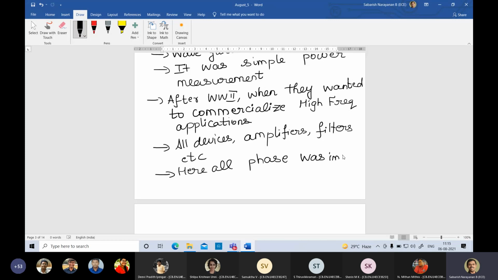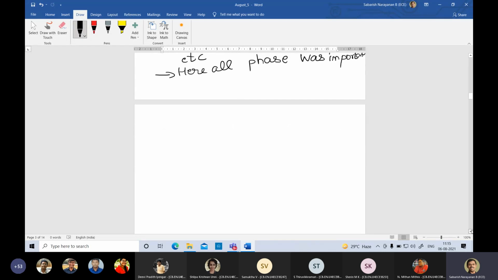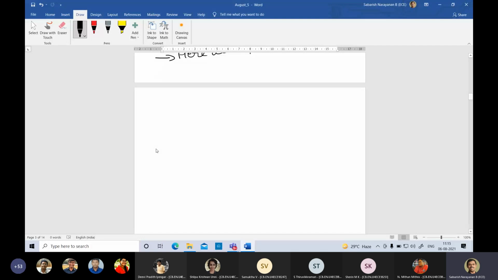Initially when the waveguide came, they just wanted to transport high power to the antenna. They transported it using waveguide. So to characterize the waveguide, they did power measurements, took ratios of powers, and that was called the S matrix. This is the in-between point. Clear? So for waveguides, power measurement was done.